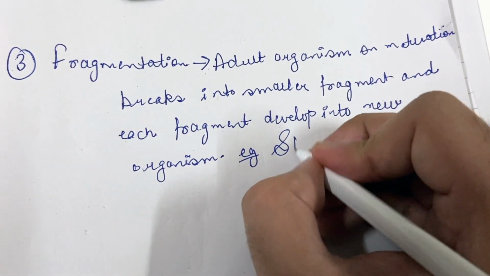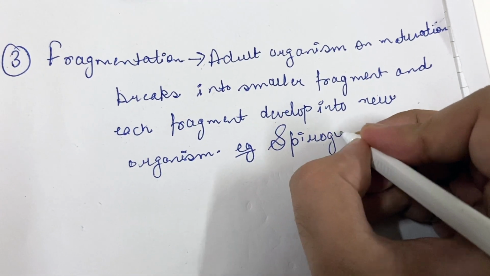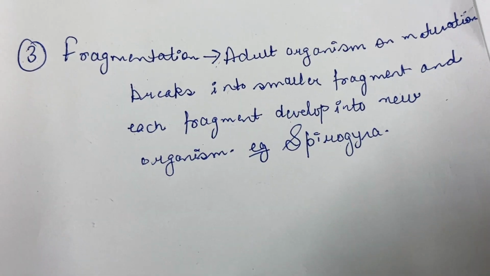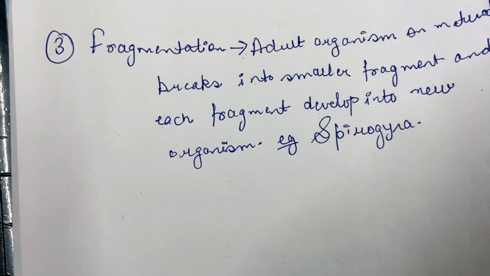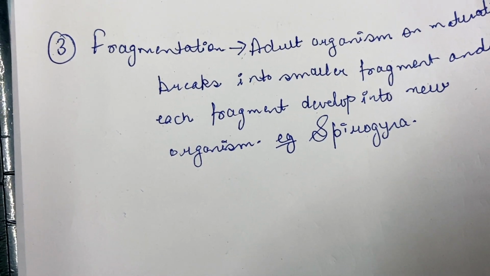Example of this is Spirogyra. So an adult organism will break into fragments and each fragment will develop into a new organism.